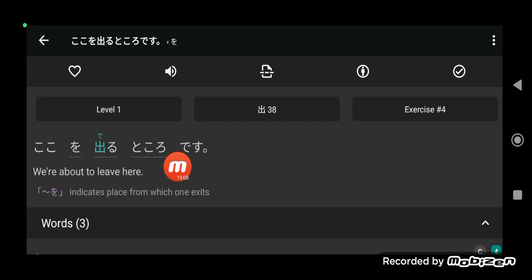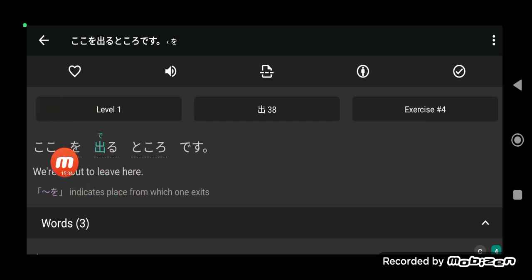Koko wo deru tokoro desu. You see? Deru is an intransitive verb here, but it didn't use the ga but rather a wo. It is an intransitive but it used wo. Usually the wo is paired with the transitive. These are few exceptions because the deru is an intransitive verb concerned with location or place.